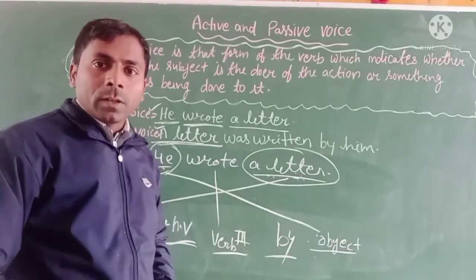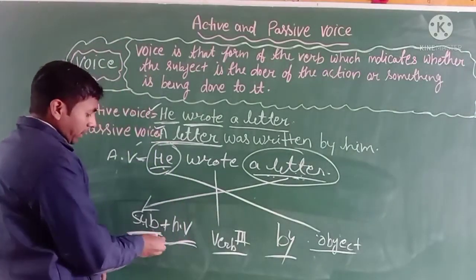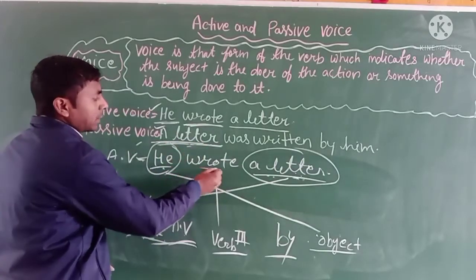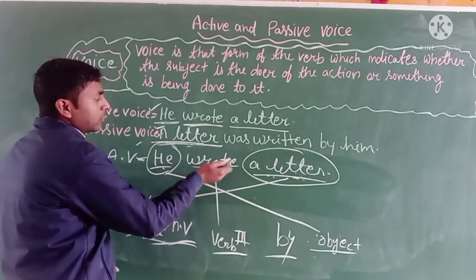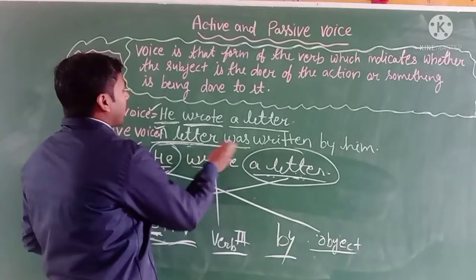You have to know that the subject is a letter, and it is the past tense. When you change the past tense into the passive voice, use was or were according to the subject.